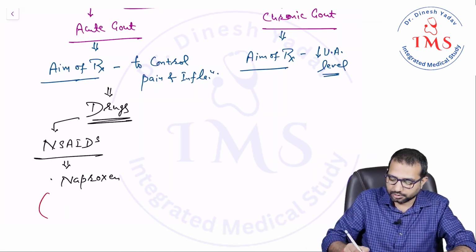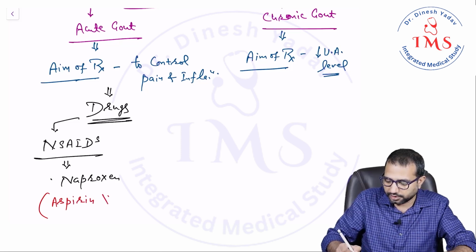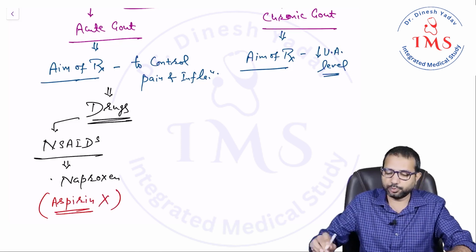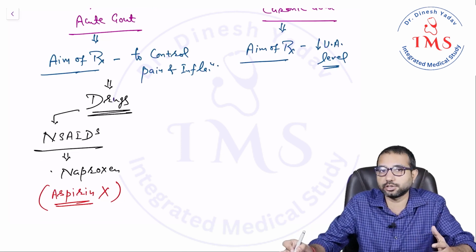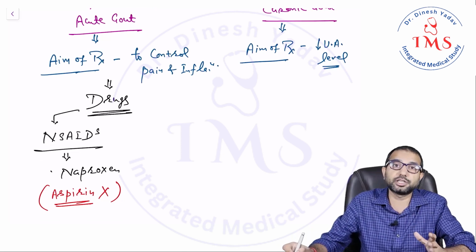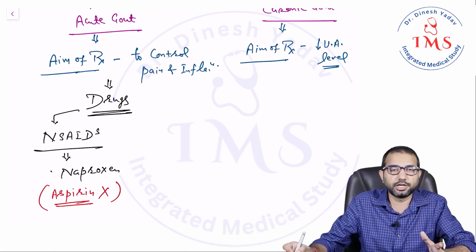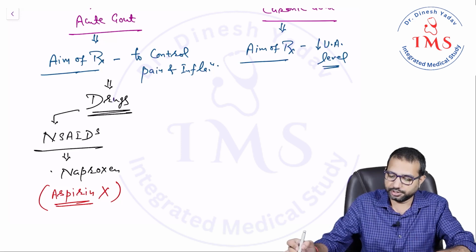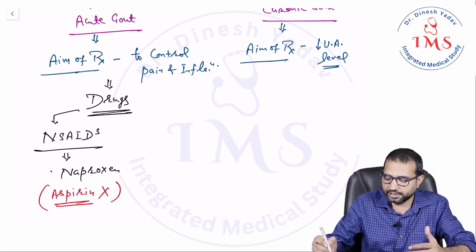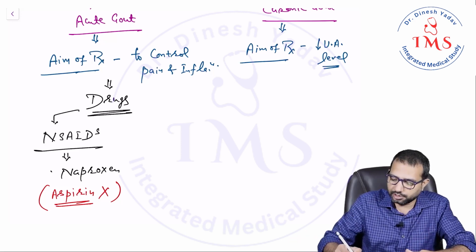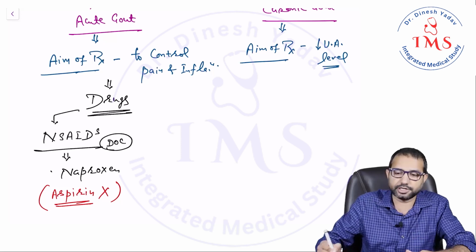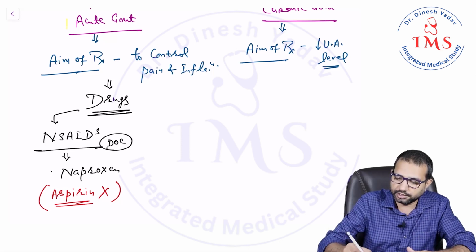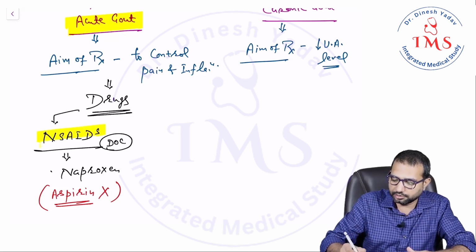Never ever use aspirin. Aspirin is contraindicated. Which NSAID is not used in an acute gout patient? That is aspirin. The reason is very simple: aspirin can inhibit uric acid excretion, and because of that it increases the uric acid level, so it can precipitate gout. Aspirin is contraindicated. If you ask me the drug of choice for acute attack, the drug of choice will be NSAIDs.